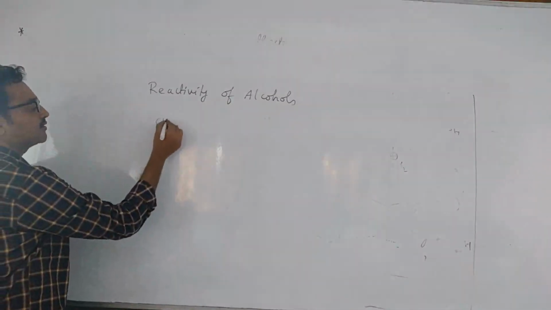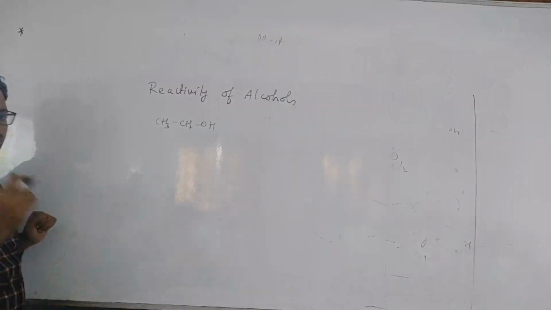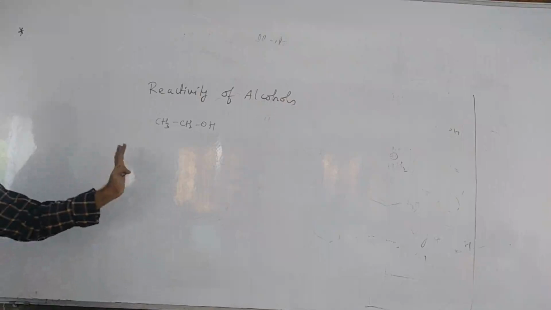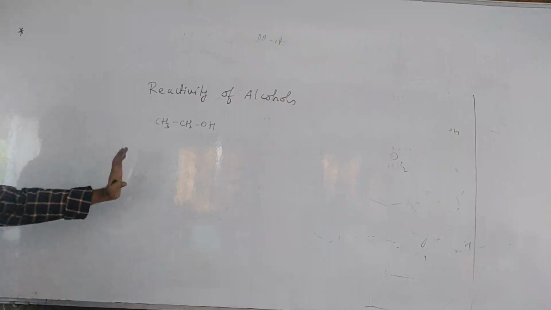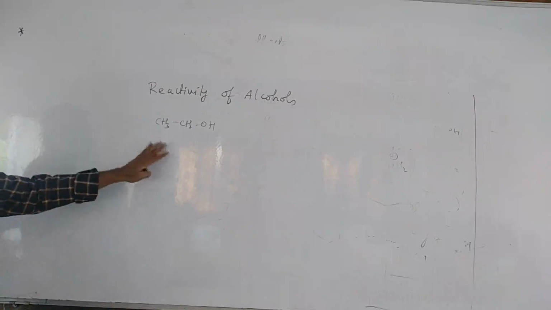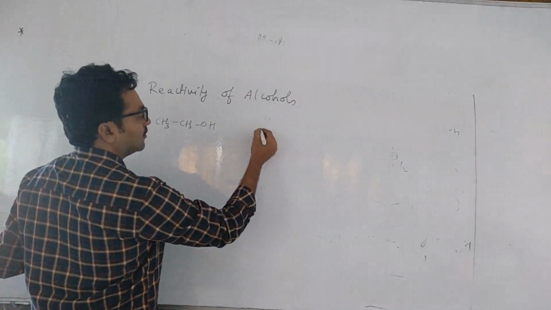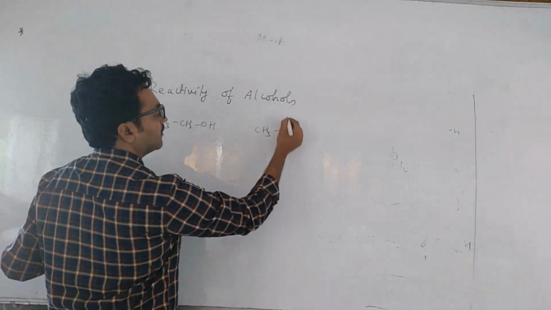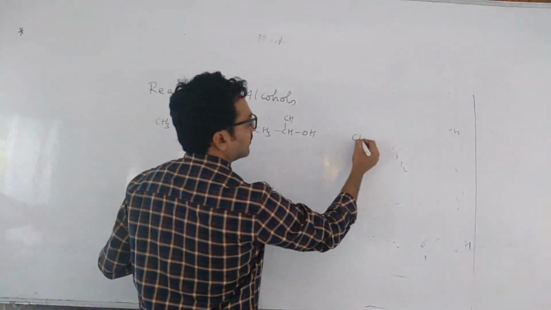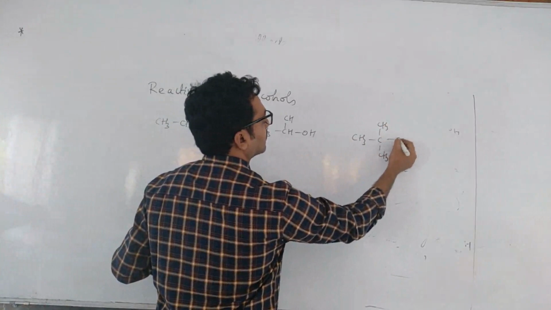So which alcohol is more reactive towards metal? Here reactivity is always a relative term. Here I am talking about metals, metal or any base. Reactivity towards metal or base. So this is ethyl alcohol, primary, this is isopropyl alcohol, secondary, and this is tertiary butyl alcohol, 3 degree.